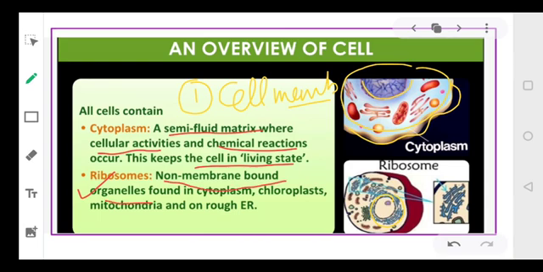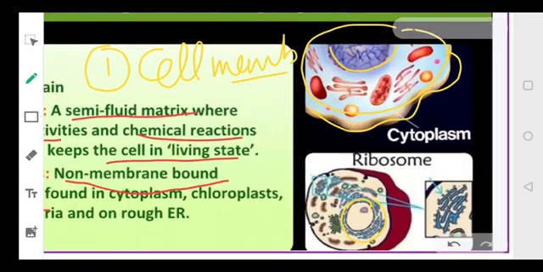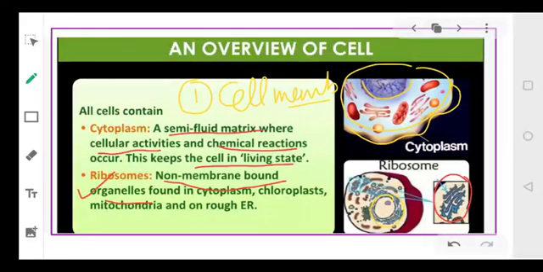As you can see, this is the structure of the ribosome. They are non-membrane bound, meaning they are not covered by a membrane. Okay, and they are not only found in the cytoplasm, they are also present in the chloroplast, mitochondria, and on the endoplasmic reticulum, that is your rough endoplasmic reticulum.